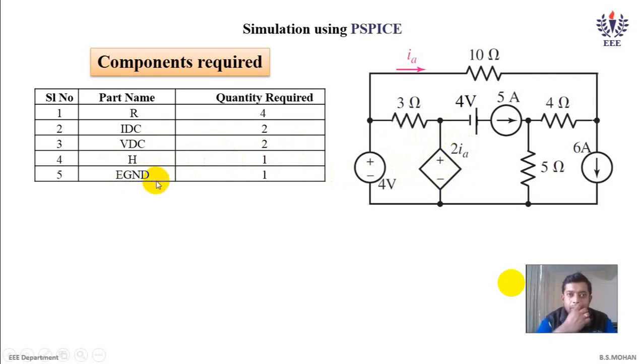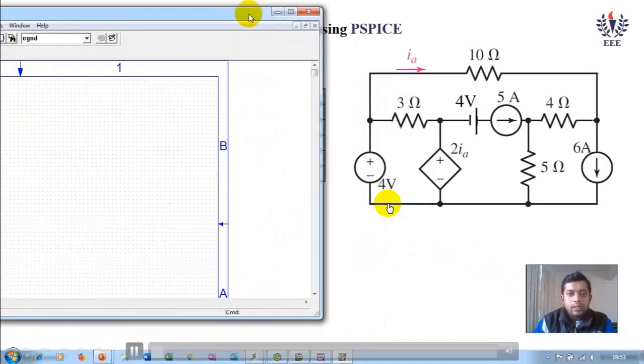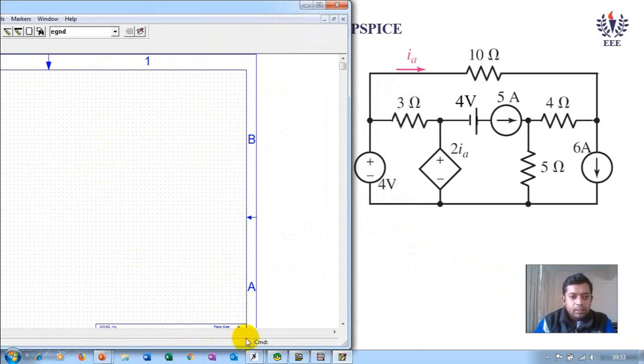So let's get the parts in PSpice, and then let us see how we connect and simulate for your results. As you open the schematics, let us arrange and see how one can connect this.